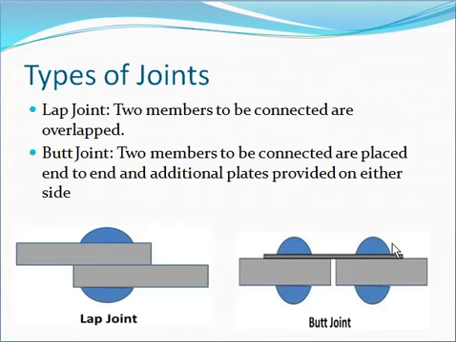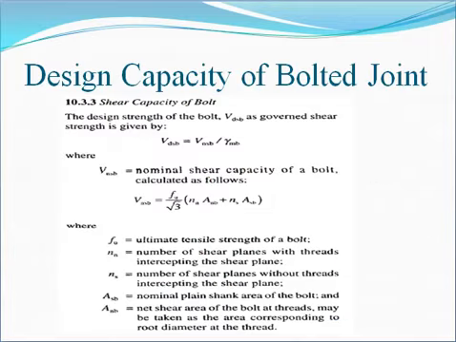This is all about the types of joint, that is the lap joint and the butt joint. Now we will discuss the design capacities of the bolted connection. Design capacity of the bolted connection.